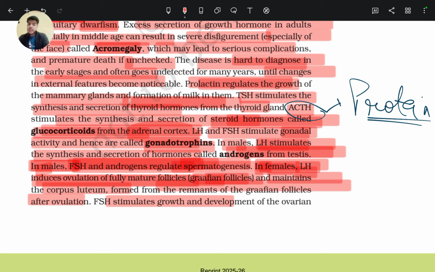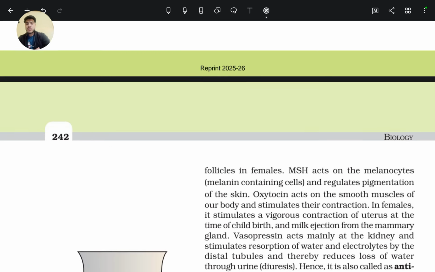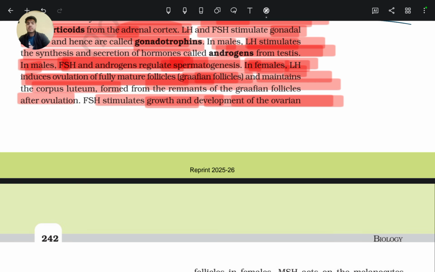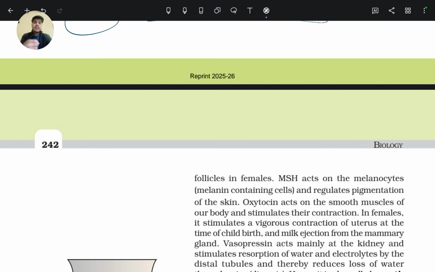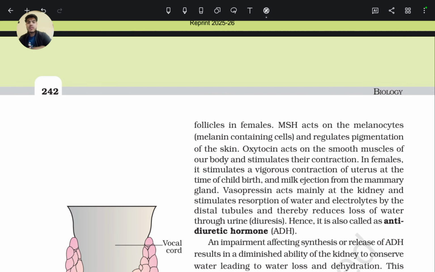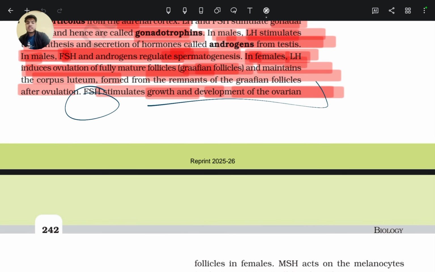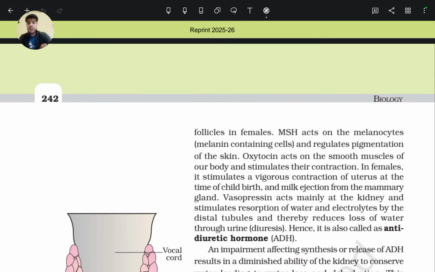Follicle stimulating hormone stimulates growth and development of the ovarian follicle in female. So FSH stimulates the growth and development of the ovarian follicle, and so the fully developed ovarian follicle, that is Graafian follicle. LH induces ovulation from the Graafian follicle and maintains corpus luteum, that is the remnant of Graafian follicle. And FSH stimulates growth and development of the ovarian follicle in female.